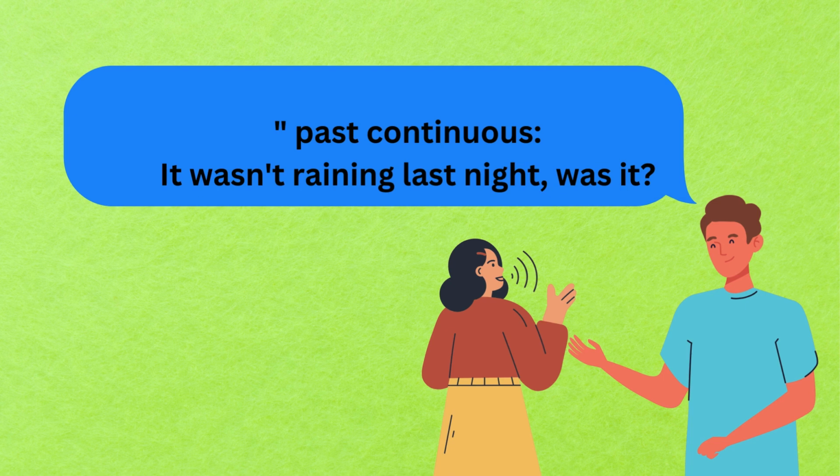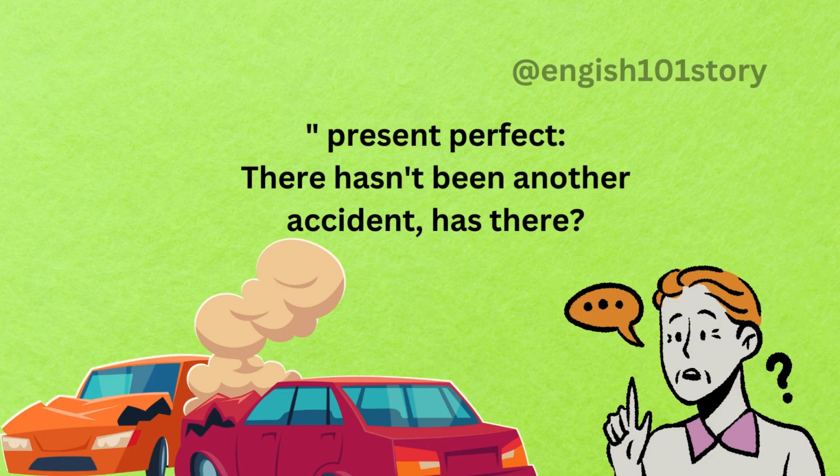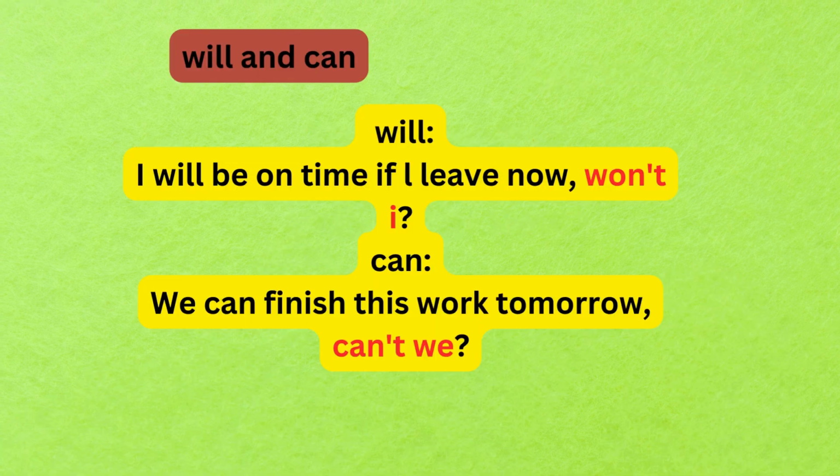Past continuous: It wasn't raining last night, was it? Present perfect: There hasn't been another accident, has there? Will: I will be on time if I leave now, won't I? Can: We can finish this work tomorrow, can't we?